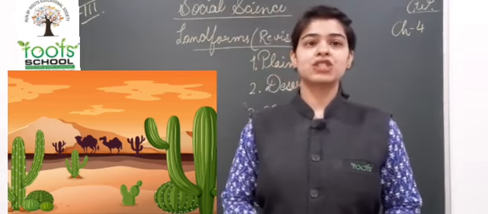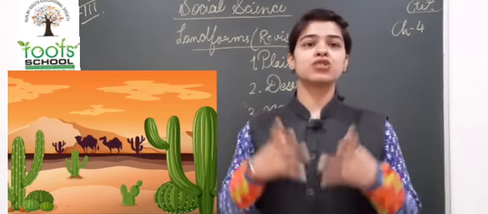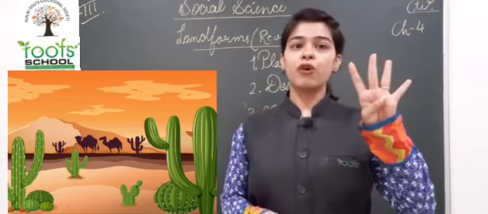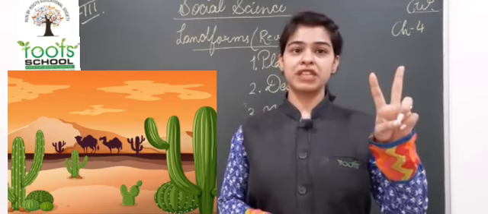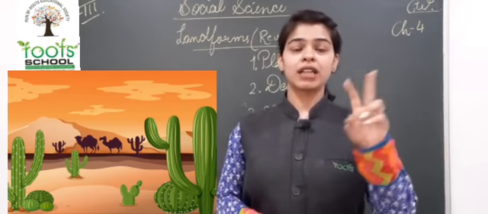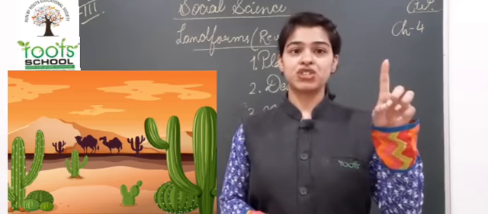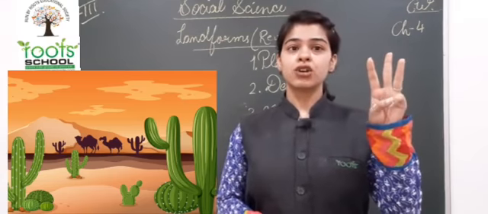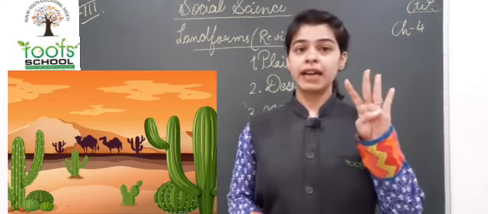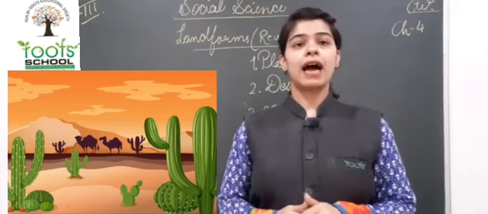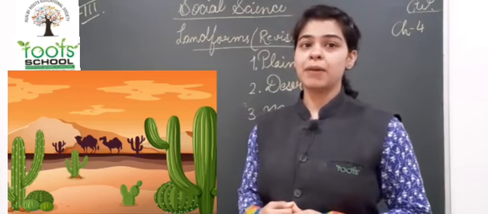Okay, so the Thar Desert is so large that it covers 4 states of India and 2 states of Pakistan. What are the 4 states, children? It is Punjab, Rajasthan, Gujarat and Haryana. Okay, and 2 states of Punjab as well.